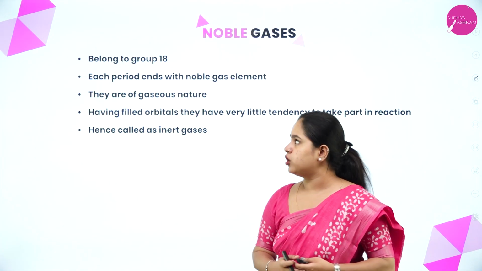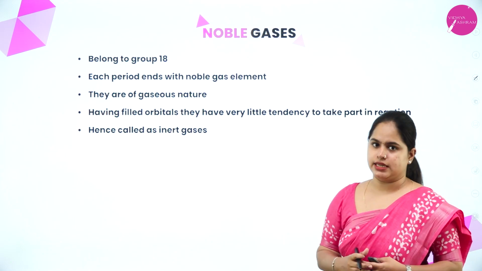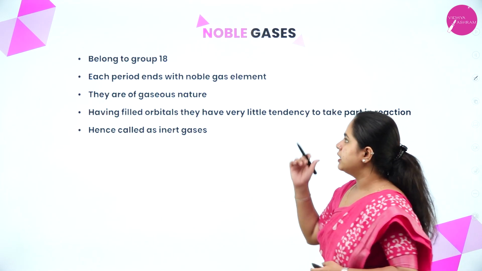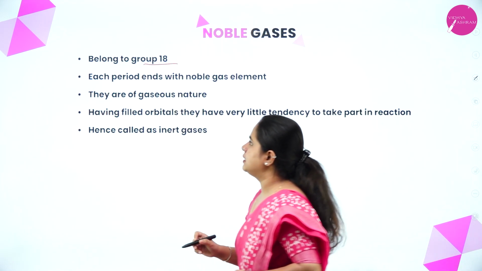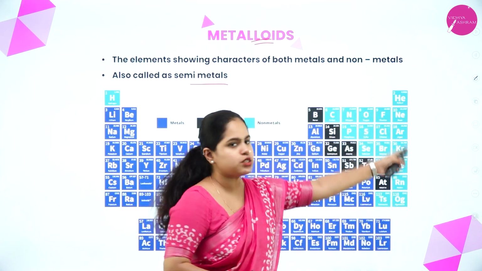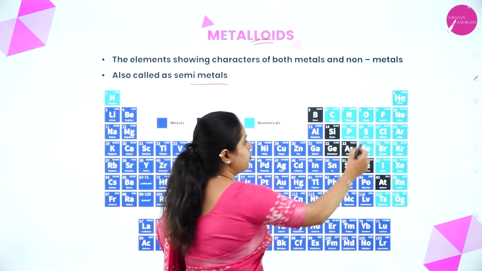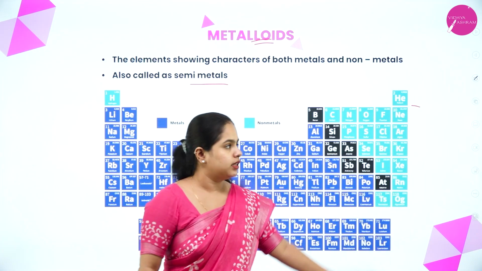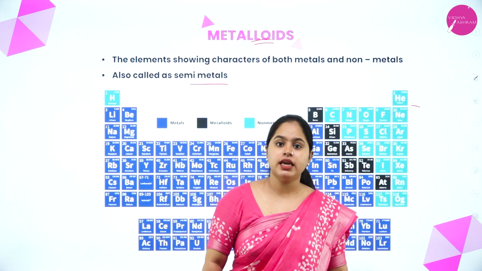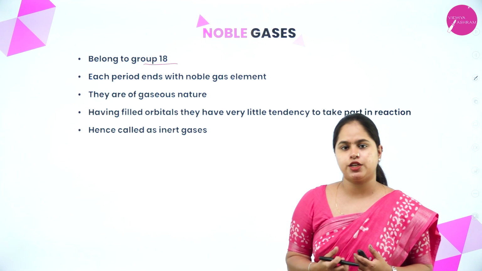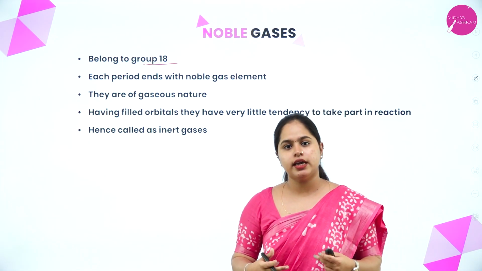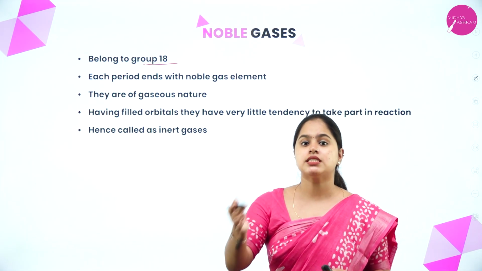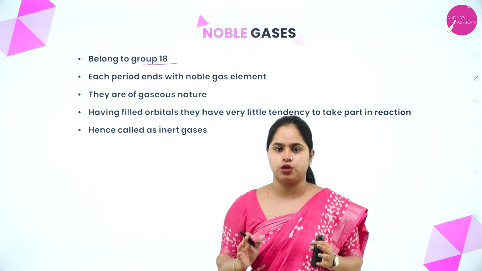Yes, so moving on to the next part, that is noble gases. Now what about noble gases? They belong to group 18. So yes, the last group that you can see, right, starting from helium. Yes, this whole group is the noble gases. Now, what is the speciality of noble gases? They have already attained octet. That means they have 8 electrons in their outermost shell.